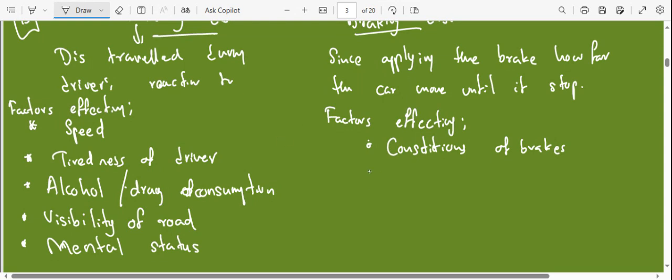Exactly. Road condition, that means if the road is wet or dry or sand is there. We know during the rainy days there are a lot of accidents happening. If you go along the road, you will see a lot of accidents during the rainy days. That is because the roads are more slippery, so there will be less frictional force. So the road conditions, such as wet, dry, or even icy in Western countries where they have winters. During the winter, they have ice. Ice has very low friction, which will lead to more accidents. Something else? Anything?